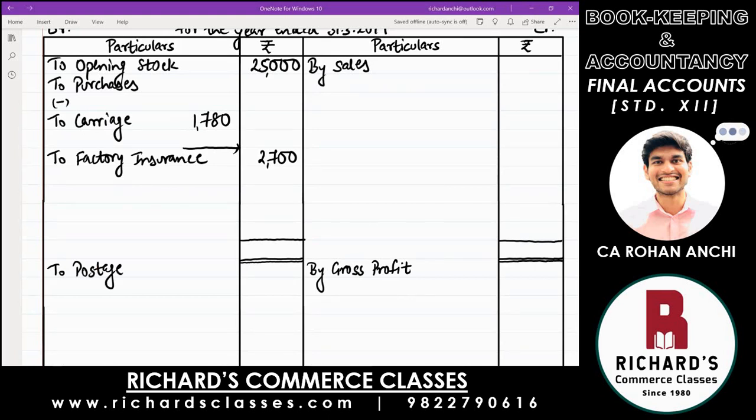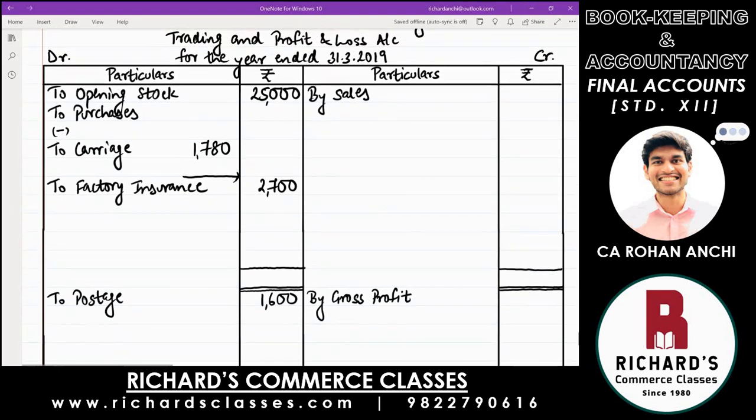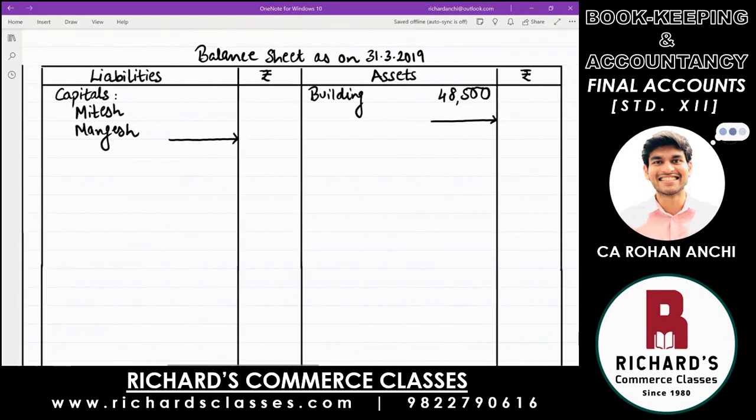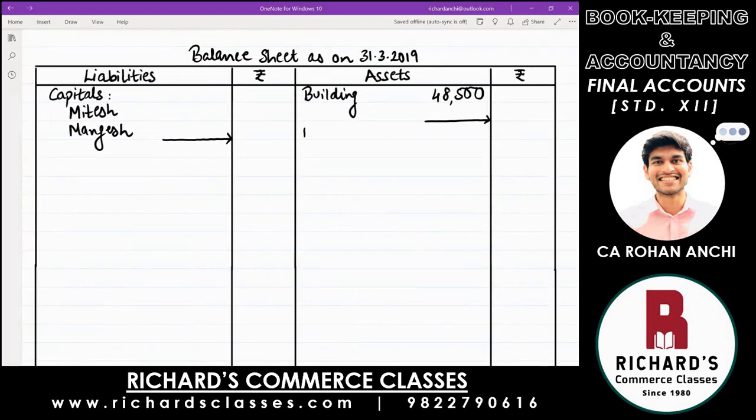To postage, 1,600. Next, bills receivable. That is an asset. Balance sheet asset side, right now, bills receivable. $13,700.